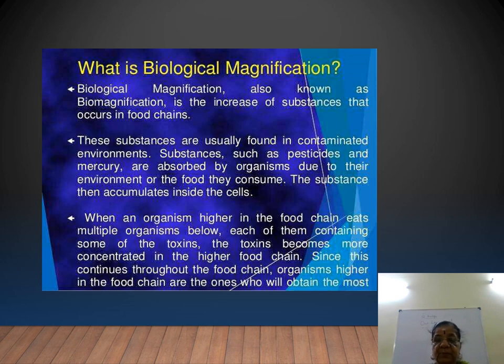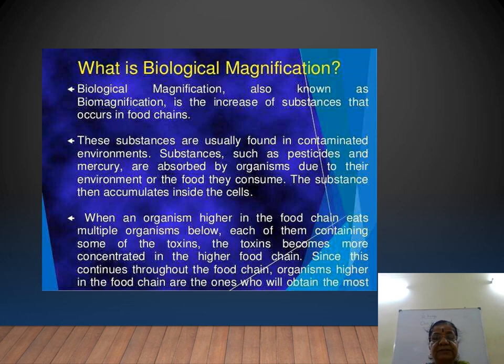One example in our book is DDT, dichlorodiphenyltrichloroethane, which is present in high concentration. Biological magnification, also known as biomagnification, is the increase of substances that occurs in the food chain. These substances are usually found in a contaminated environment.